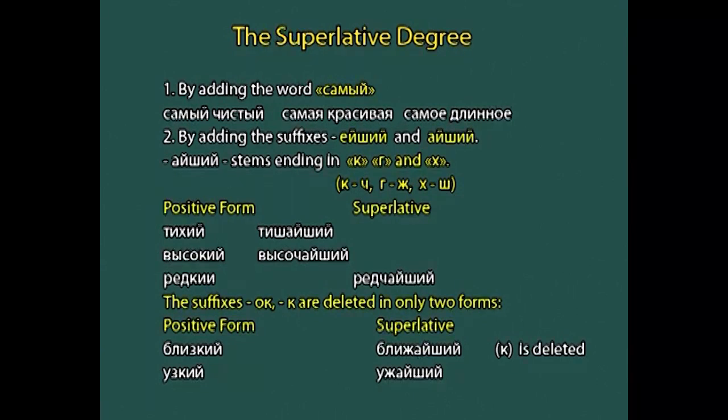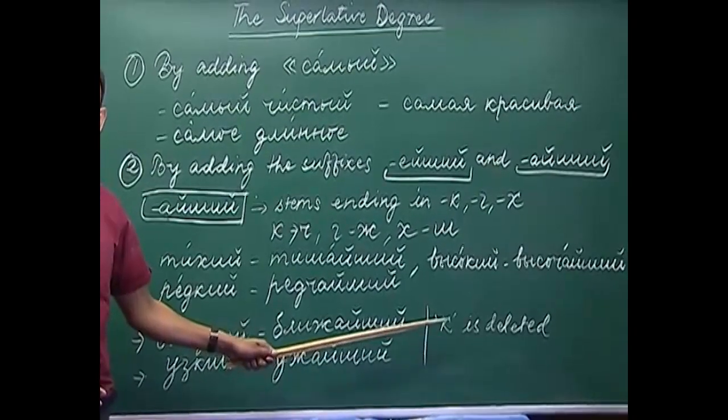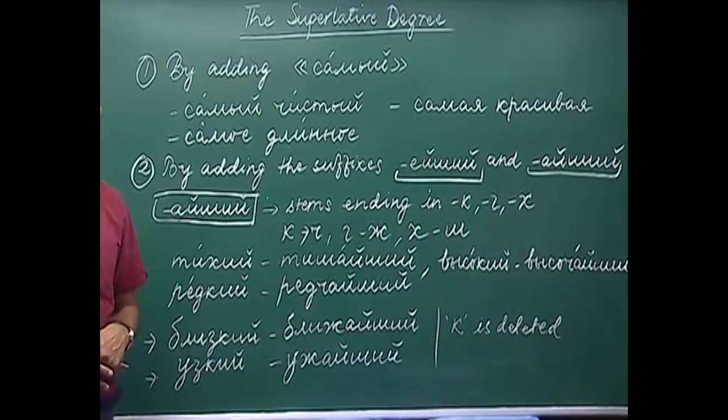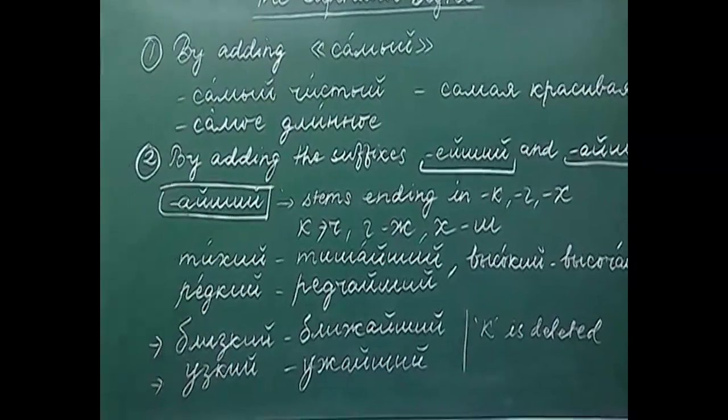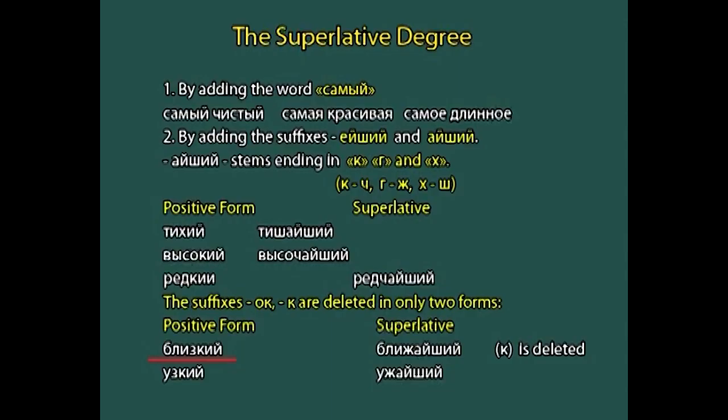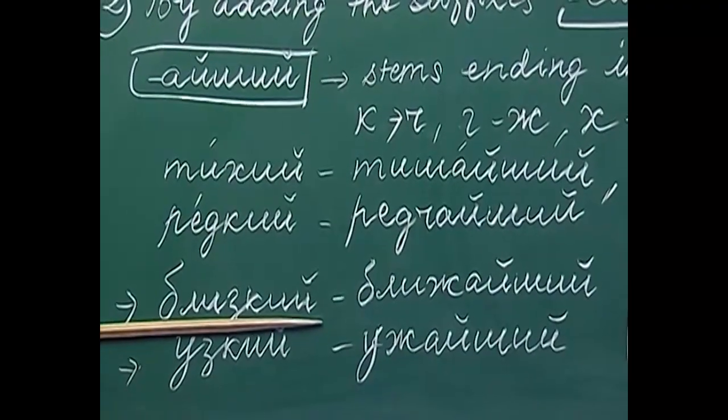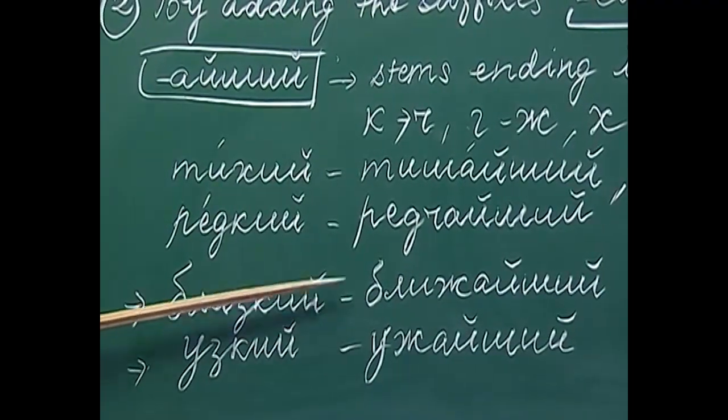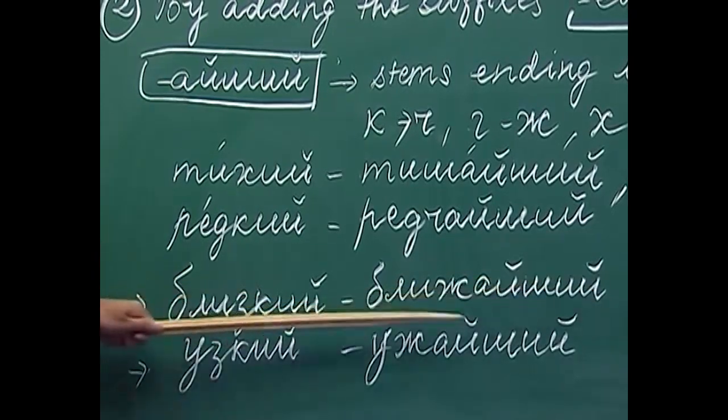There are a couple of adjectives where we have to delete the consonant k while forming the superlative degree from them. For example, bliski. If you make the superlative degree of this adjective, we will get blish-I-she.